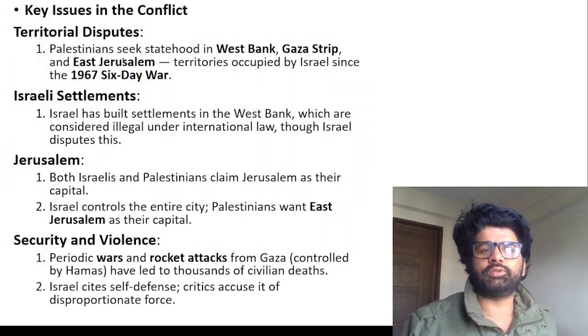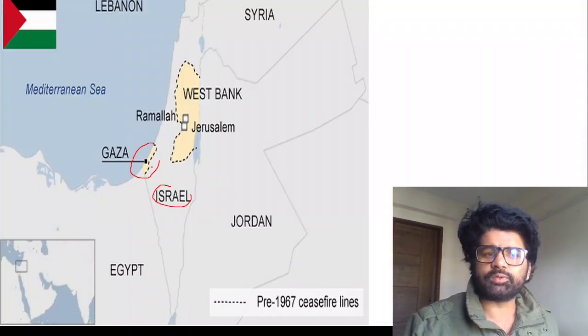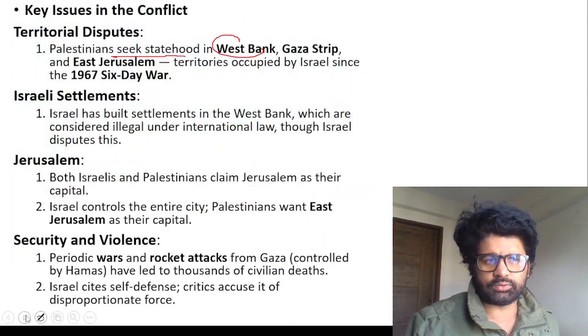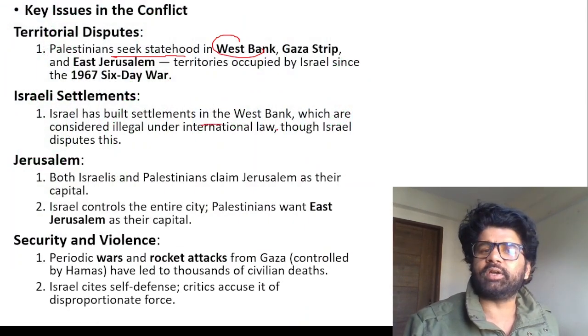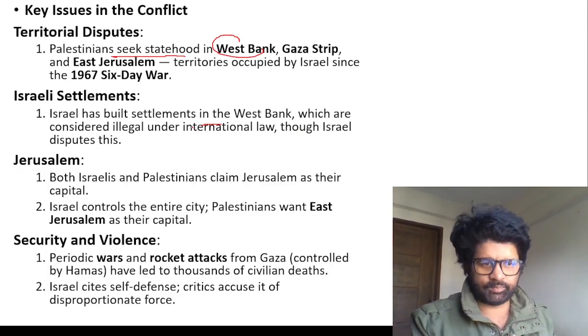Key issues, territorial disputes. Palestinians seek statehood in the West Bank, Gaza Strip, and East Jerusalem. If you see again, here is the West Bank, Gaza, and here East Jerusalem. Both sides want Jerusalem, Jewish people, Israelis, and Palestinians also. So they have this issue. Israel has built settlements in the West Bank. Slowly and gradually, they are occupying more and more territories, and that is the problem.